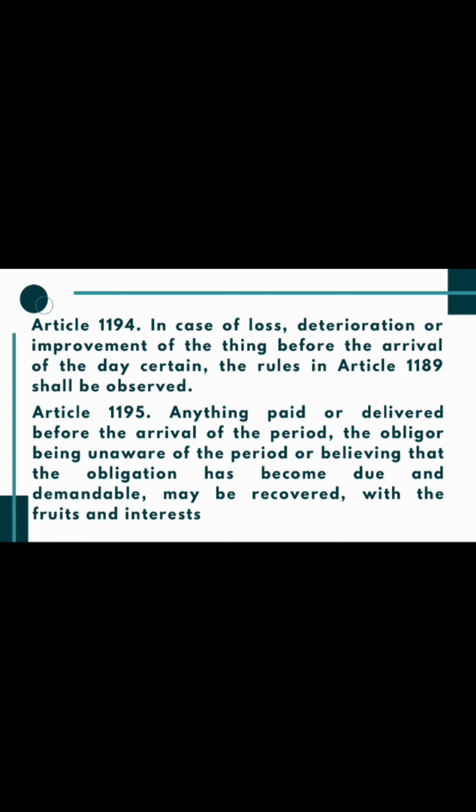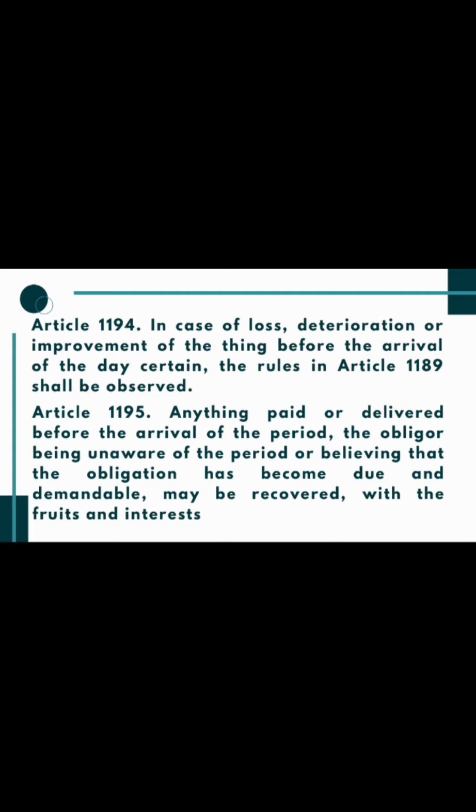Article 1195. Anything paid or delivered before the arrival of the period, the obligor being unaware of the period or believing that the obligation has become due and demandable, may be recovered with the fruits and interests.